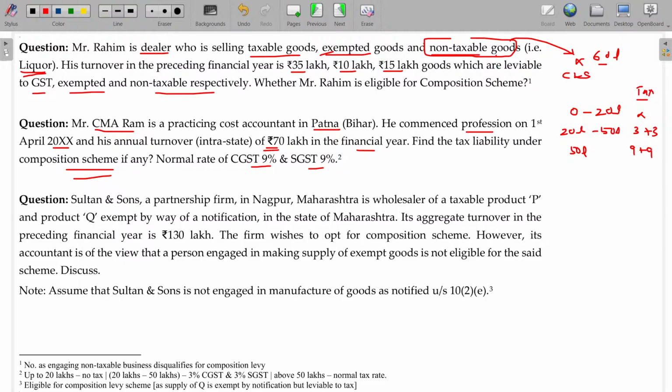If it is an existing entity and the previous year's turnover is less than 50 lakhs, he can enjoy it this year. But this is a newly started company. A newly started company requires no registration up to 20 lakhs, so up to 20 lakhs he has not registered. Beyond 20 lakhs he has a chance to go for composition levy up to 50. So 20 to 50 can go for the composition levy. The moment the 50 lakhs limit is crossed, he is not eligible for the composition levy and can go for regular taxpayer status.